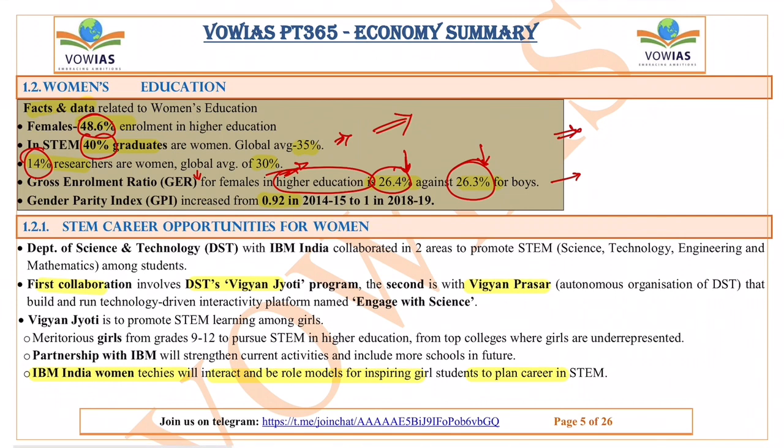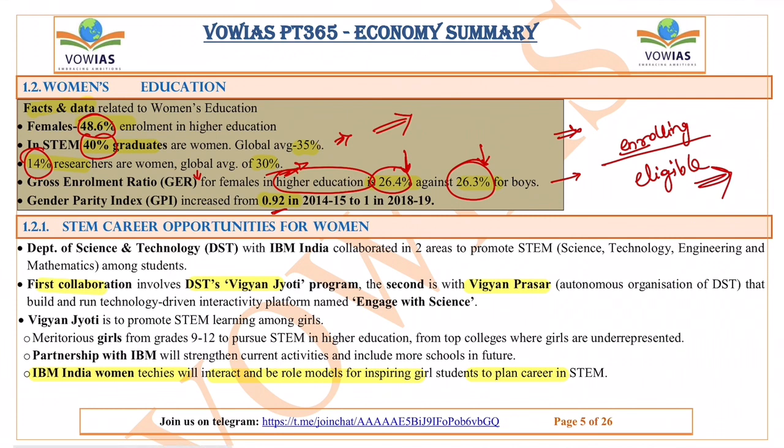Higher education means it is from 18 to 23 years. Gross enrollment ratio is the number of students enrolling out of the total eligible. This is called the gross enrollment ratio. So the number of women enrolling in higher education is higher compared to that of men. Okay, next is the gender parity index. It increased from 0.92 in 2014-15 to 1 in 2018-19.